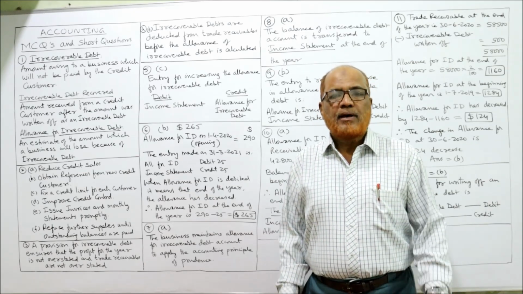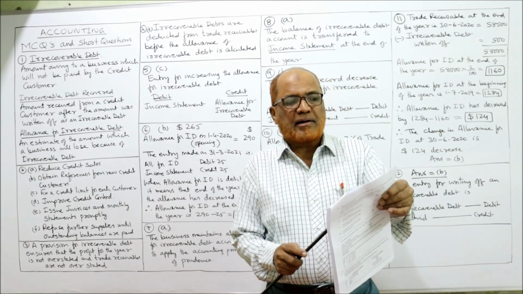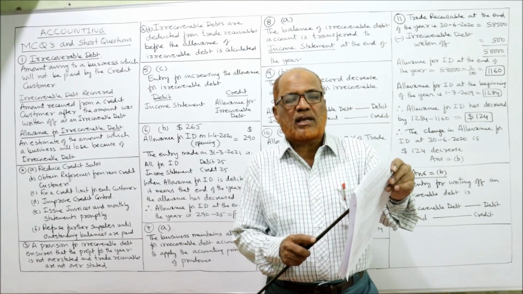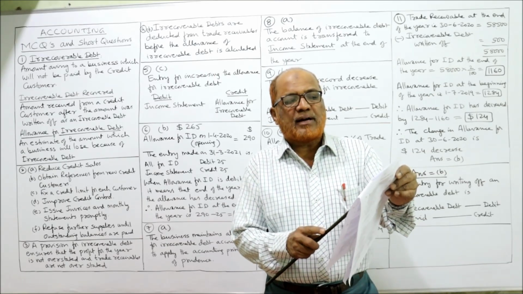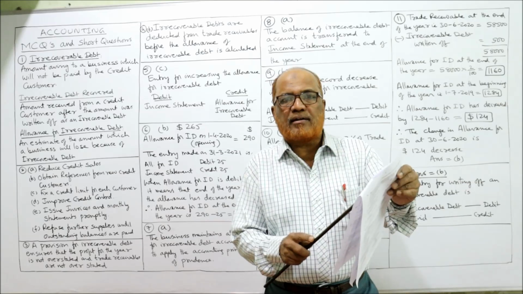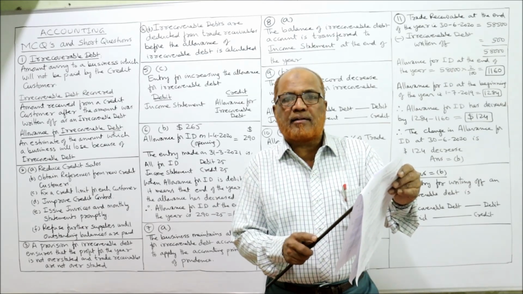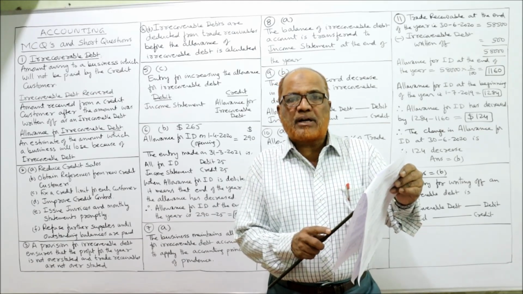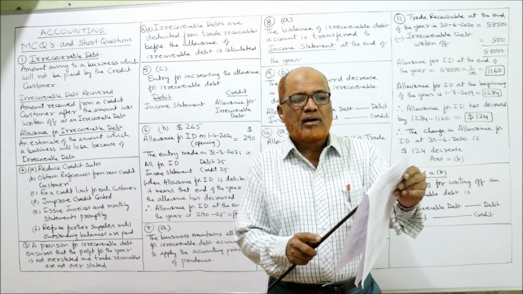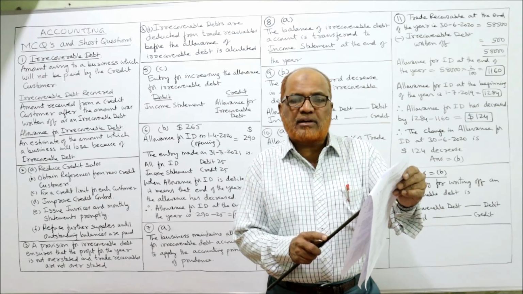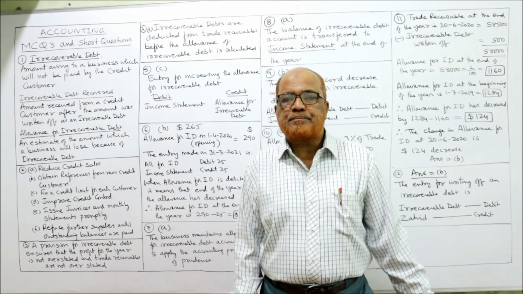Four options are given. First option, irrecoverable debt debited, allowance credited. Second, allowance debited, irrecoverable debt credited. Third, income statement debited, allowance credited. Last one, allowance debited and income statement credited.